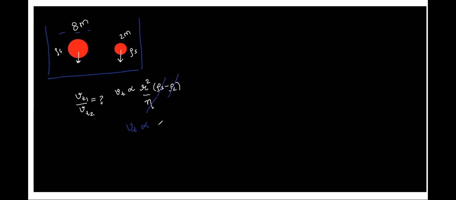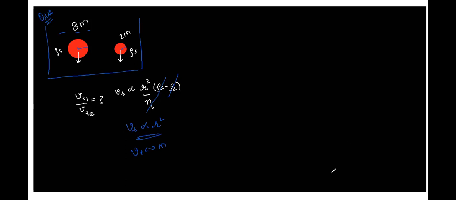Now terminal velocity will depend on radius. But we don't know the radius. We know the mass. We don't know the radius. What to do now? This is the challenge. Can one of you try to figure out how to find the relation between terminal velocity and mass, when the relation between radius and terminal velocity is given? This is the question. This is the working. Anyone? I'll help you. Don't worry.